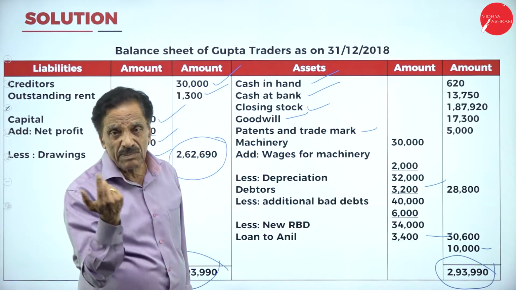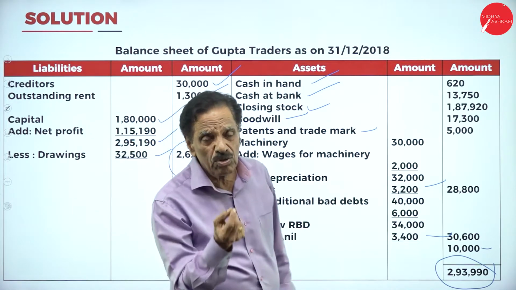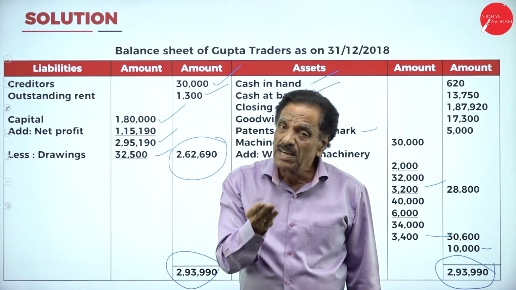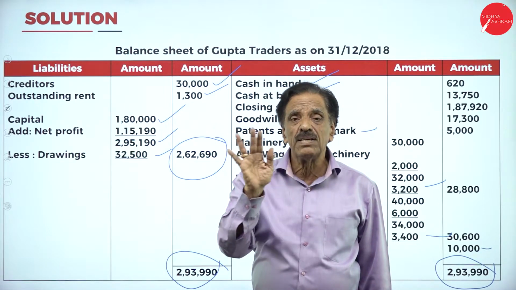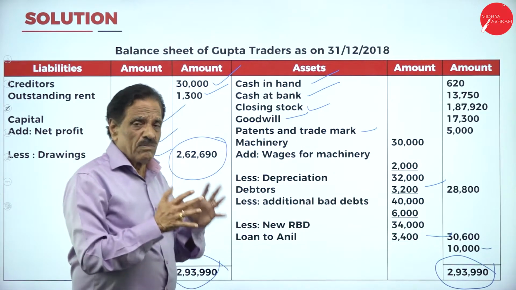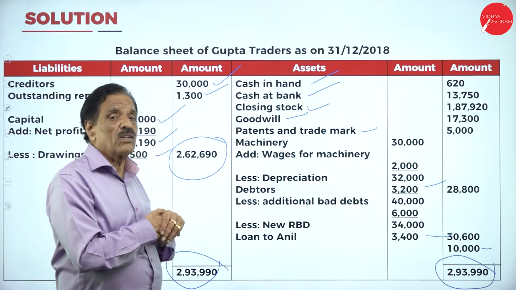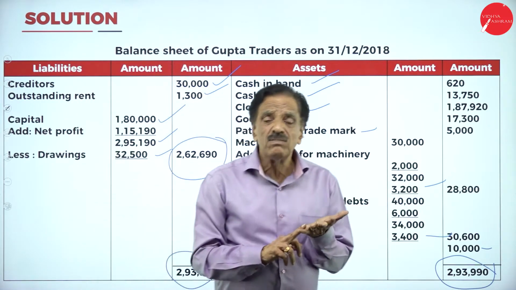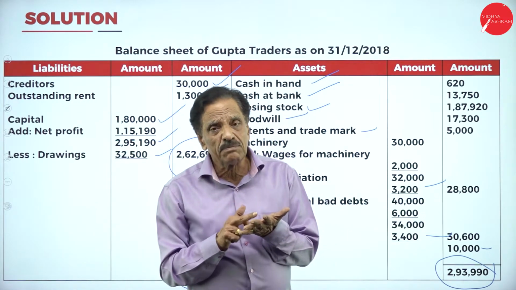One is the debit side, one is the credit side. Debit side shows assets and expenses. Credit side shows incomes and liabilities. So once you transfer, which are the three accounts we are going to prepare? Trading account, profit and loss account, and a balance sheet.